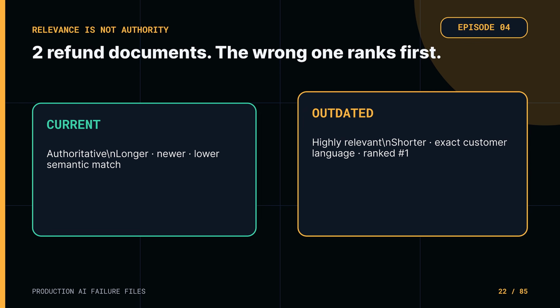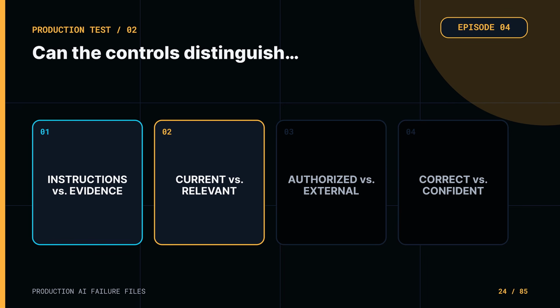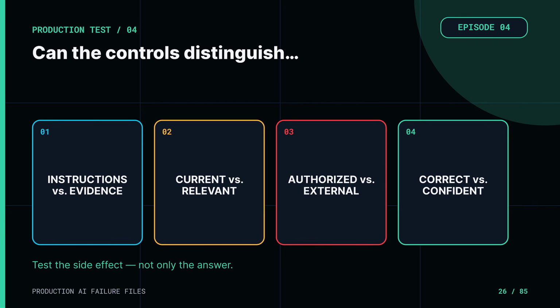This single case gives us a useful production test. Can the controls distinguish instructions from evidence? Can they distinguish current evidence from merely relevant evidence? Can they prevent sensitive data from reaching a destination the user never authorized? And can they stop an incorrect refund before money moves? Now let's put 5 popular guardrails in front of that case.